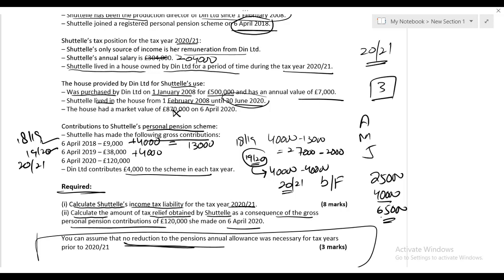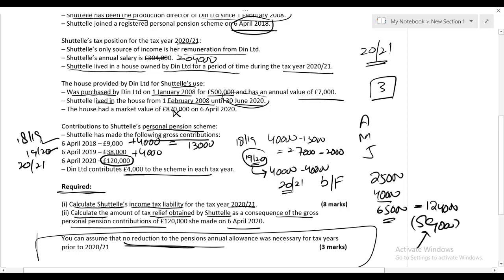But if the total contribution exceeds 65 in the tax year 2021, there is going to be an annual allowance charge, and on that annual allowance charge, obviously Shuttle has to pay the tax. Interestingly, in 2021 her contribution is 120 and 4,000 is contributed by the company. In tax year 2021, she has contributed gross 120. Dean Limited contributes 4,000 every year, which means their total contribution is 1,24,000, so there is going to be an annual allowance charge of 59,000. On this 59,000, Shuttle has to pay the tax according to the availability of the bands.